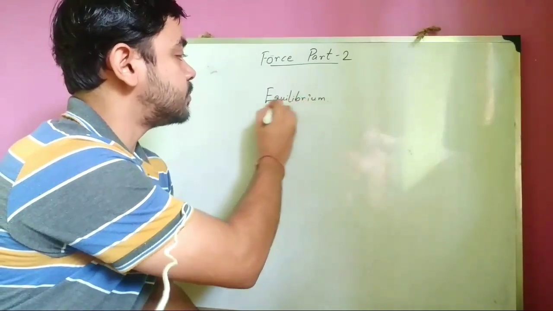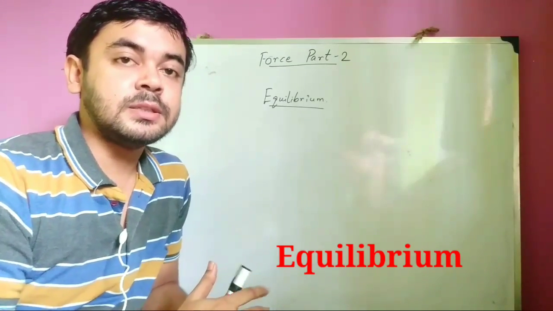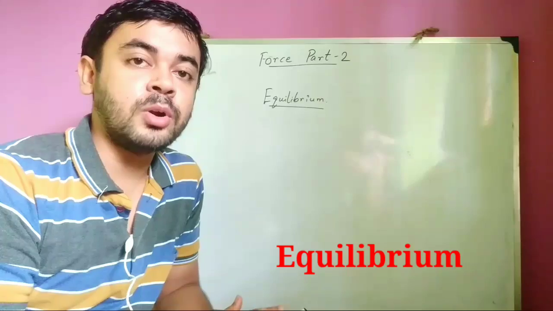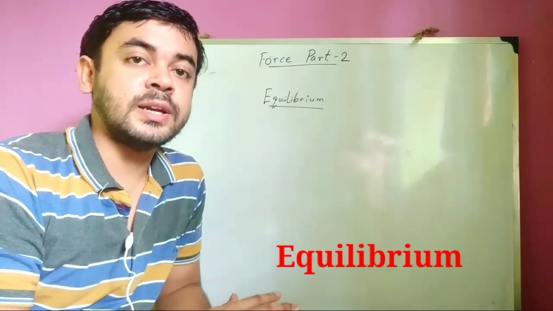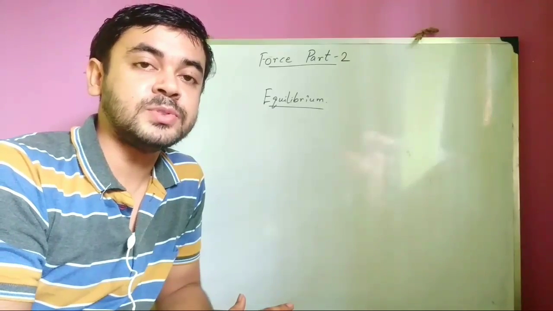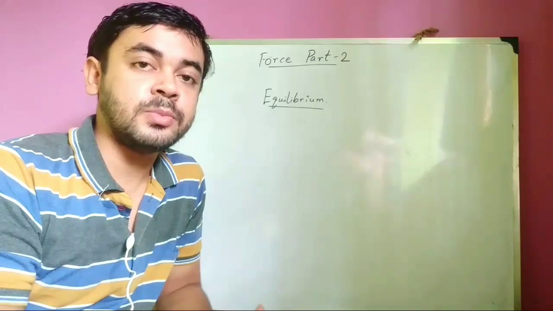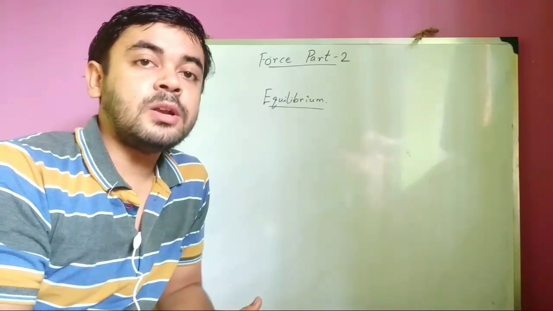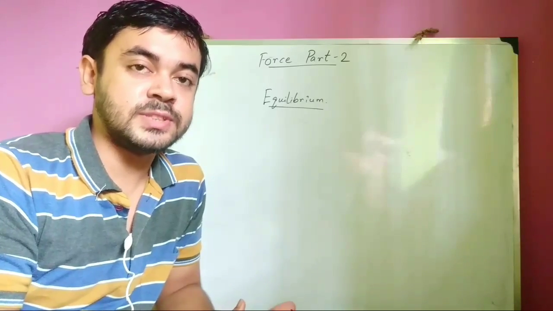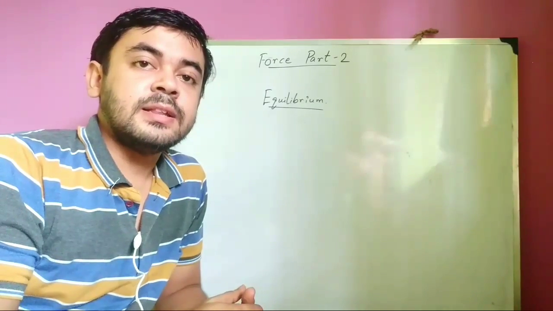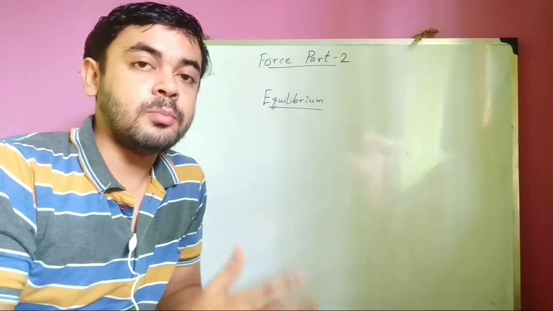What is equilibrium? It is possible to apply a number of forces, that is, more than one force, on a body, so that the summation of all the forces is zero, so that the applied forces do not change the state of motion or the rest condition of the body, and the sum of the moments of all the forces is zero, such that the applied forces do not change the rotational condition of the body.